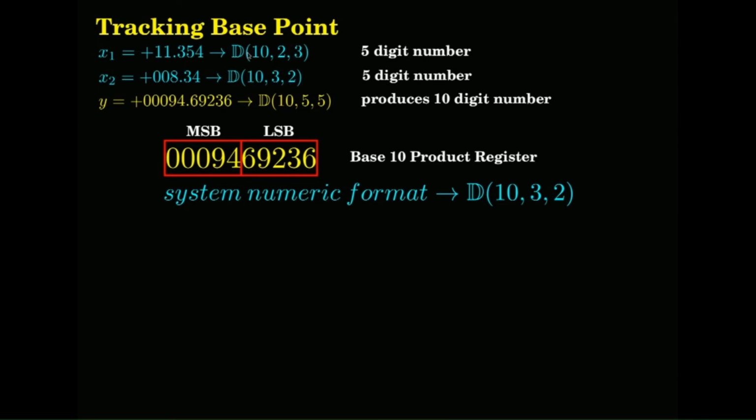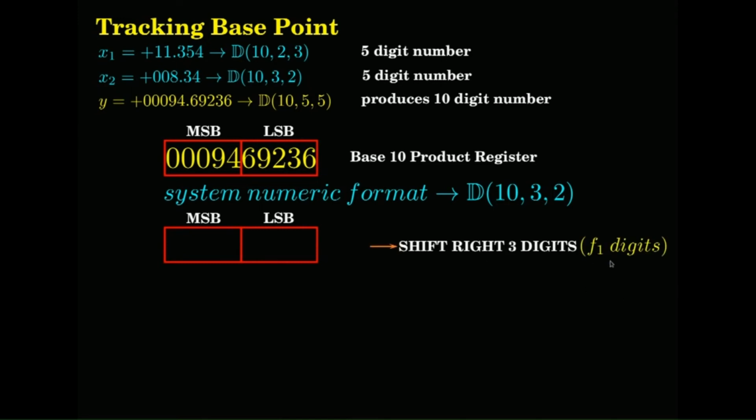Okay. Look at the format of the other number, the one in which you don't want to put it as the base numeric format point. See this 10.3.2, x1 if you take, is 2.3. Okay. You take that other number's fractional digits and shift it right. So, if it is 3, you shift right 3. Okay. So, this is the generic thing that you will have to take.